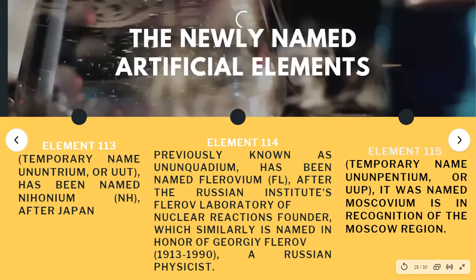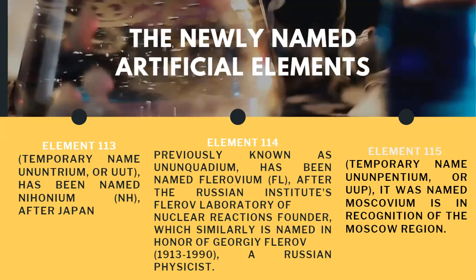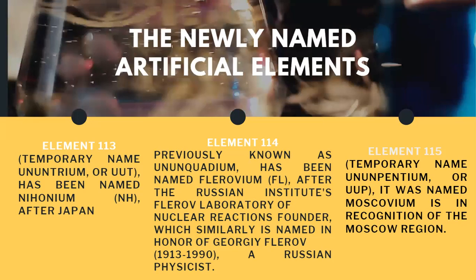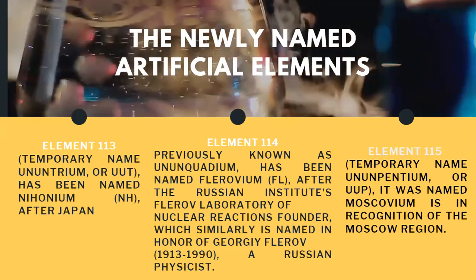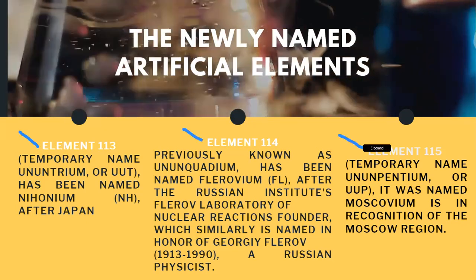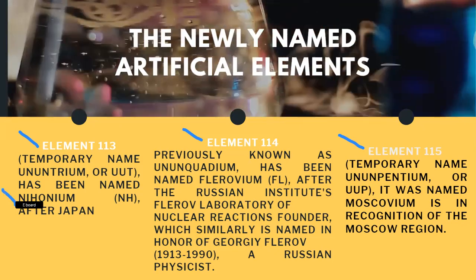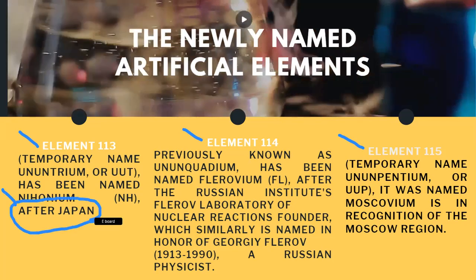Next, the newly named artificial elements. I will only be highlighting 3, since there are many more in our periodic table. Element 113, before called UUT, became nihonium because it was made in a Japanese laboratory by Japanese scientists. All of these elements only existed for microseconds or a few seconds because they are very reactive and undergo beta decay right away.